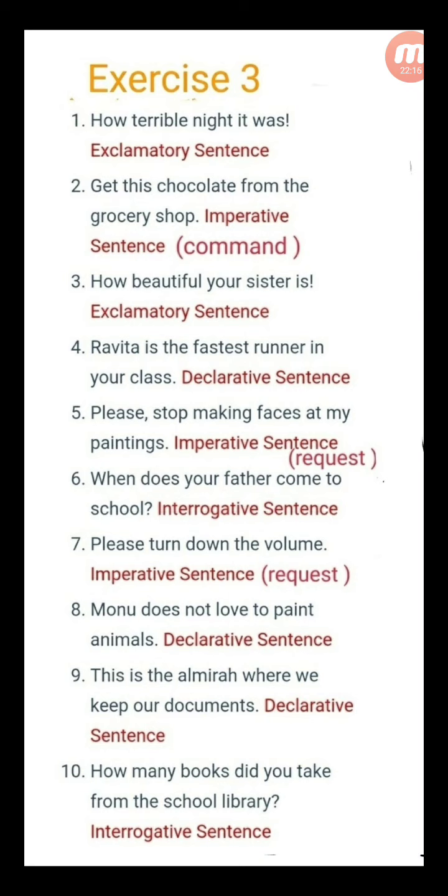Sorry children, I spelled it wrong. When does your father come to school? Interrogative sentence. Please turn down the volume. Request. That is again an imperative sentence, children. Monu does not love to paint animals. It is a declarative sentence, but this sentence is negative because not is used. So if you write declarative, it is right because it is telling us something about Monu. This is the almari where we keep our documents. Declarative sentence.